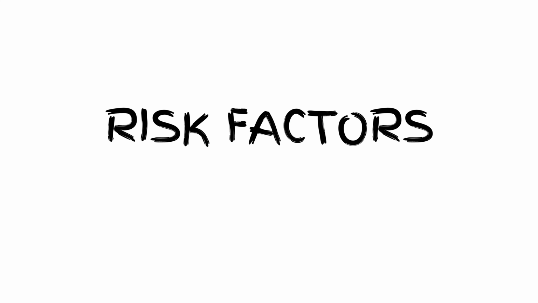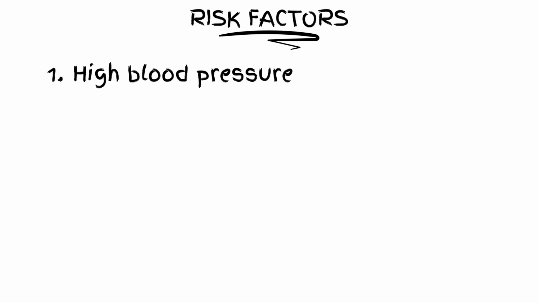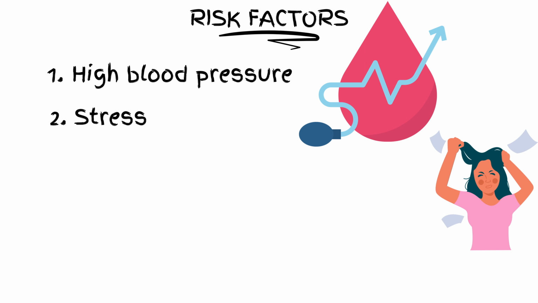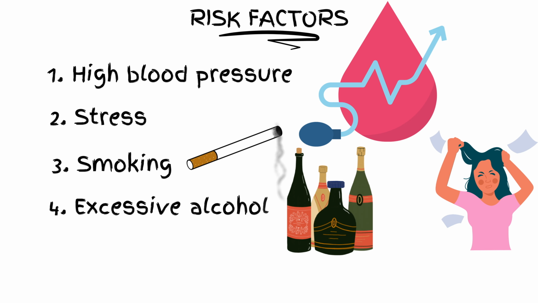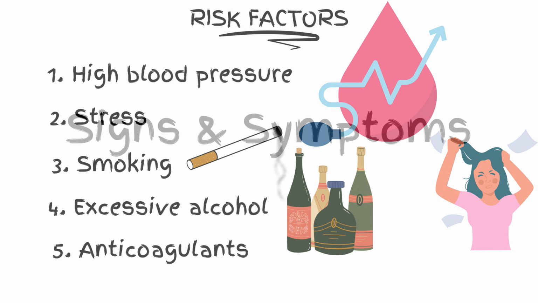Nevertheless, there are some risk factors we can acknowledge. High blood pressure, also known as hypertension, is the most important. A stressful period, combined with a non-diagnosticated or a poorly treated high blood pressure, can determine the rupture of the aneurysm. Smoking, excessive alcohol, or chronic anticoagulant medication can also play a role in the aneurysm rupture.